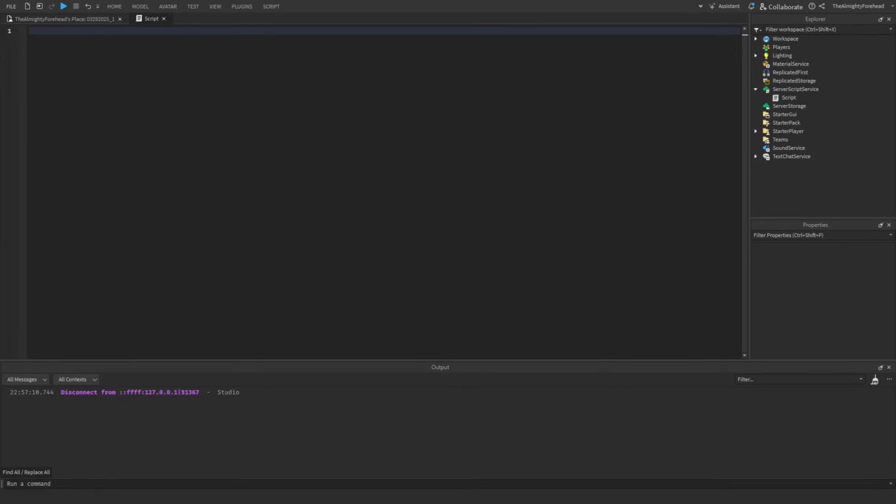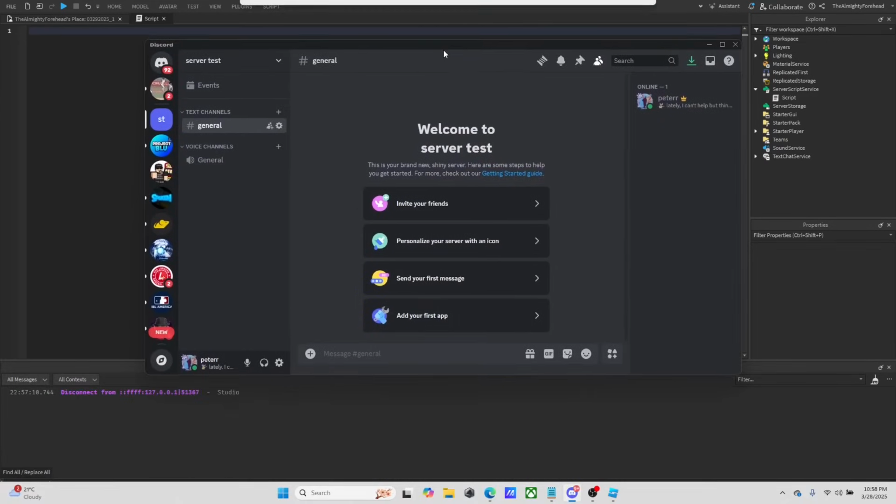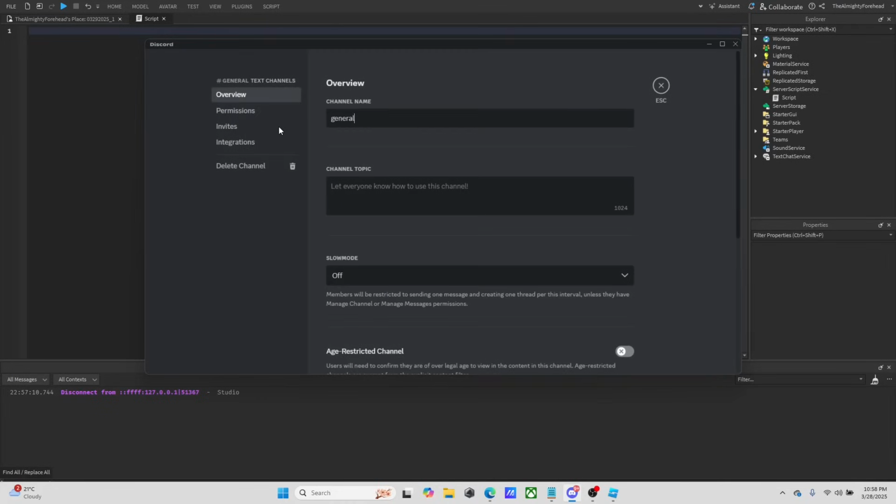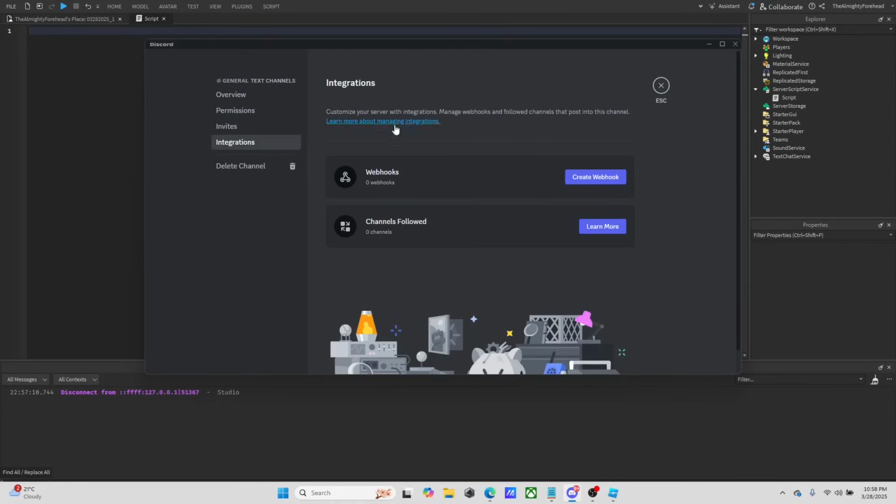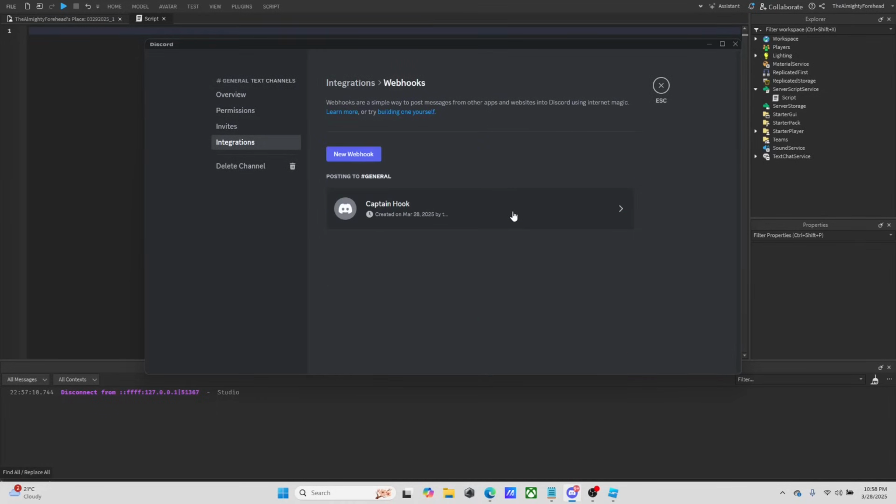It's one thing for me to say all this. It's another to actually show you guys how easy it is to make webhooks, right? So we're gonna do that right now. To start off, we have to go to Discord, and I have this little test server, and we gotta make our webhook. So you want to go to the channel that the webhook will exist in, edit channel, go to integrations, create webhook, and boom, your webhook is made.